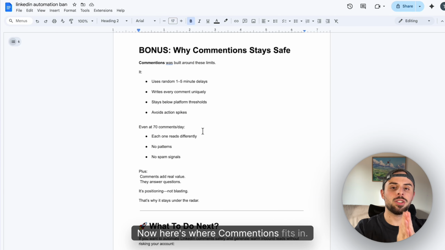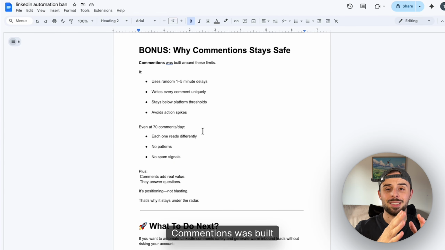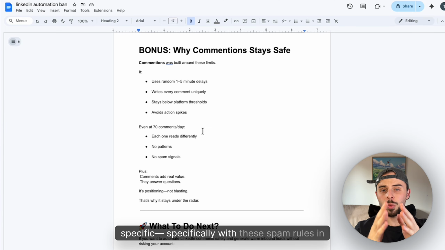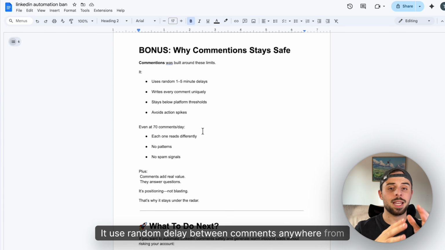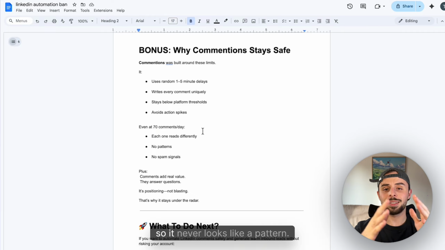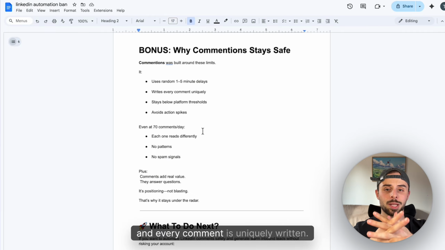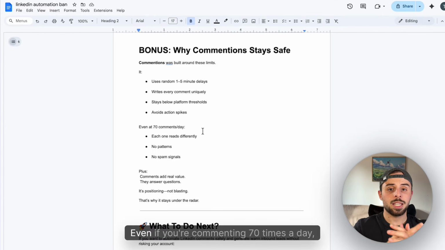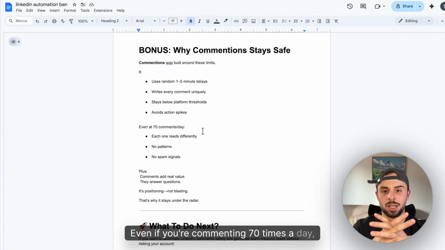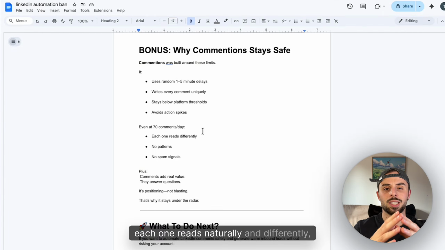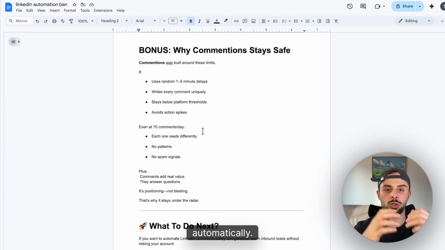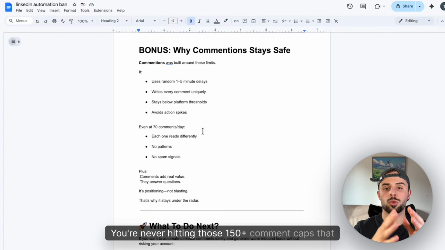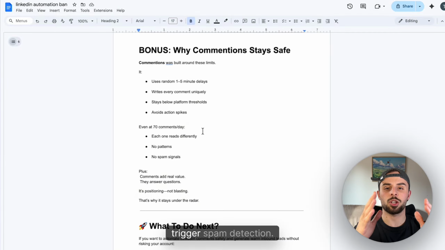Now, here's where Commentions fits in. Commentions was built specifically with these ban rules in mind. It uses random delays between comments anywhere from 1 to 5 minutes, so it never looks like a pattern, and every comment is uniquely written. Even if you're commenting 70 times a day, each one reads naturally and differently, and it stays well below LinkedIn's daily limits automatically. You're never hitting those 150 plus comment caps that trigger spam detection.